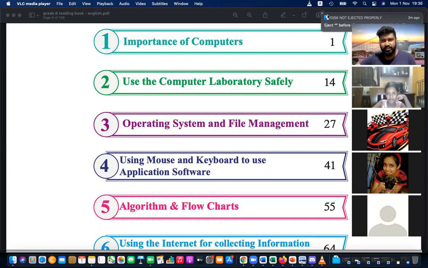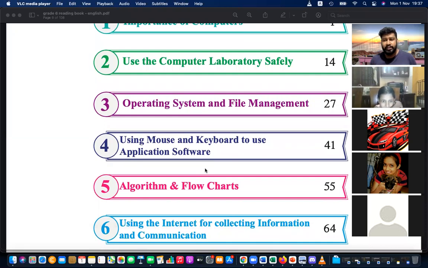So you can use your computer for your hobbies. I love music, and I also love photography. I'm using the computer for my hobbies. You can also do the same thing: photography, music, dancing, anything you can use it for. Okay, operating system and file management, that is the third chapter. Then using the mouse and keyboard is also an important thing, how to use the keyboard and mouse properly.